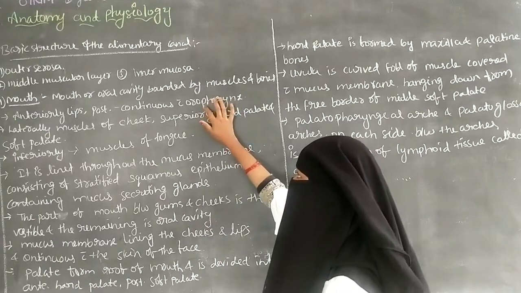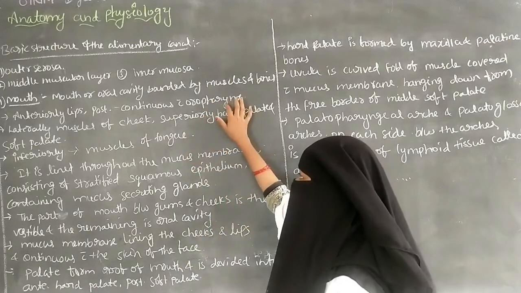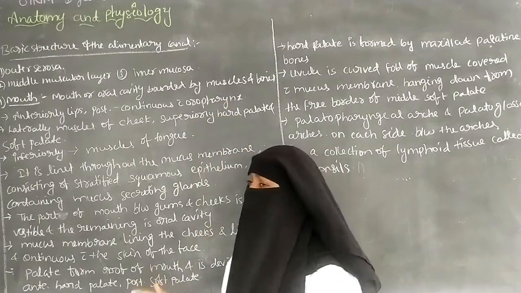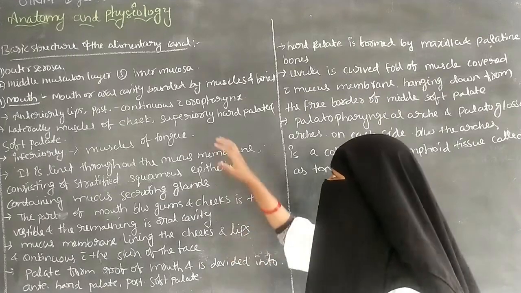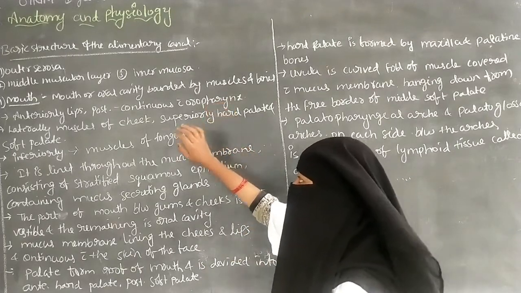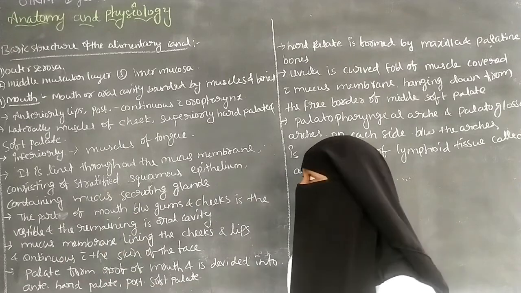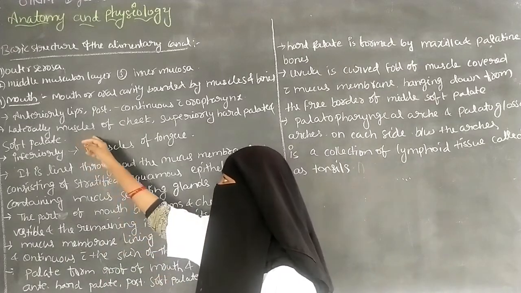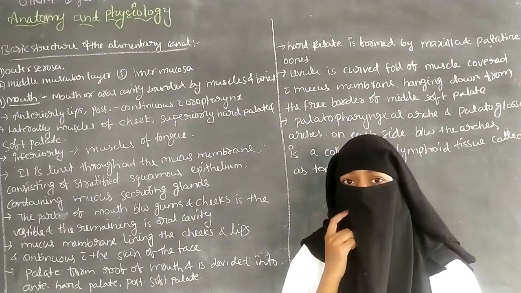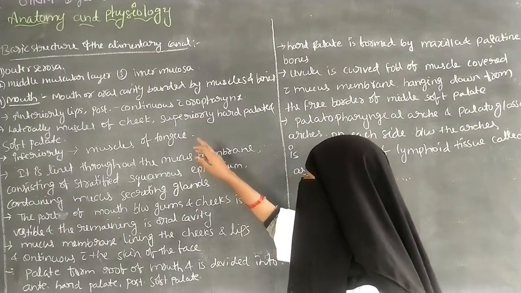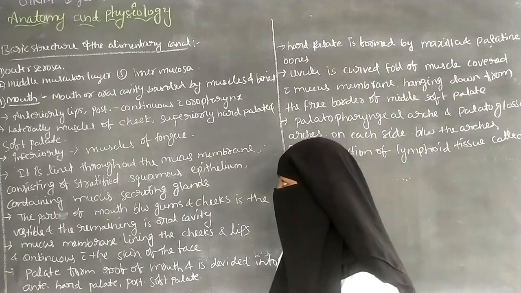The oral cavity and the pharynx together are called the oropharynx. Posteriorly the oral cavity is attached to the pharynx. Laterally are the muscles of the cheeks. Superiorly there is the hard palate and the soft palate.